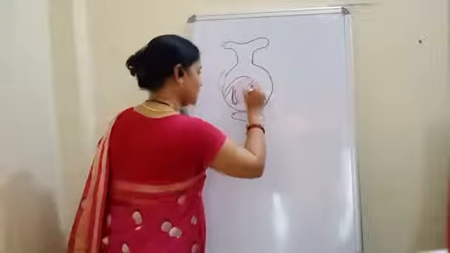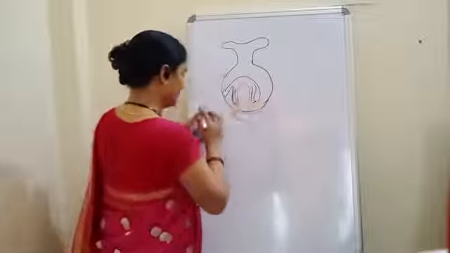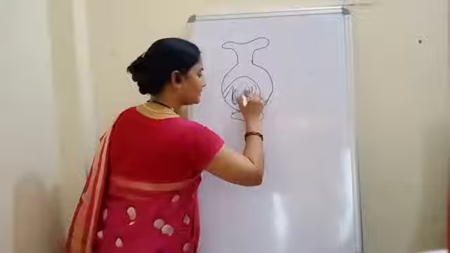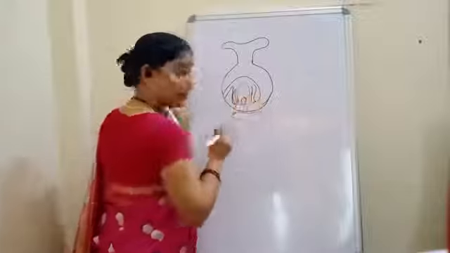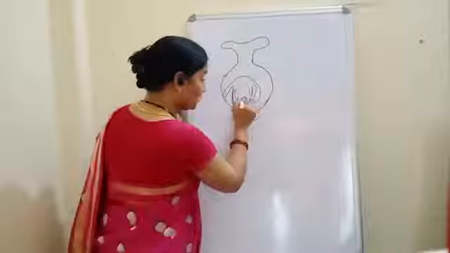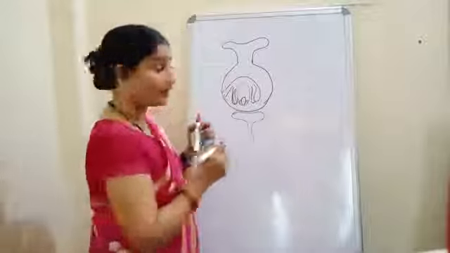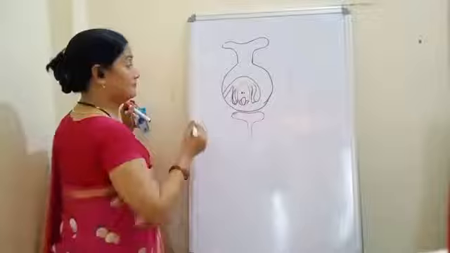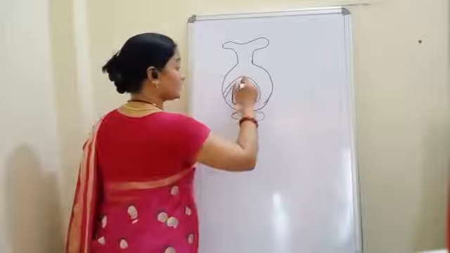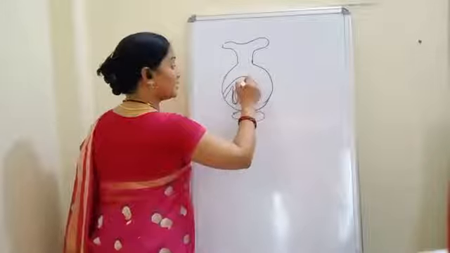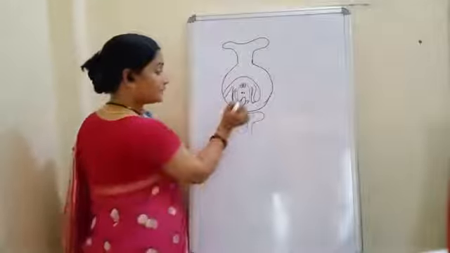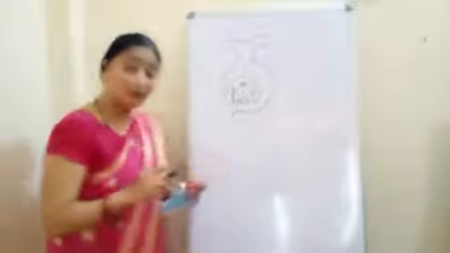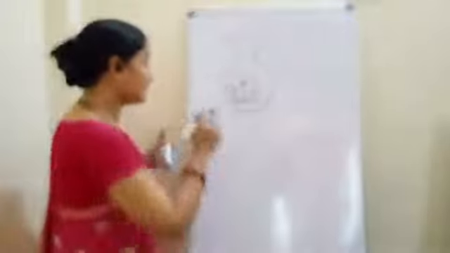What we have already studied in this case, it consists of a bigger egg, plus 2 synergids. In between we have seen 2 polar nuclei, and here the 3 antipodal cells. This is the situation that we have already seen in the development of the female gametophyte.